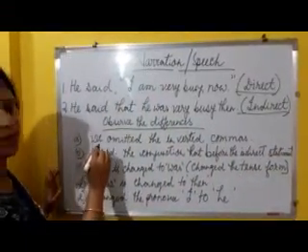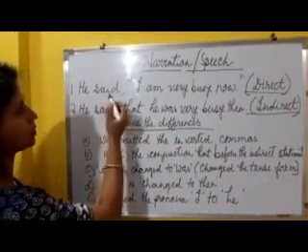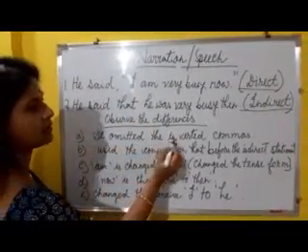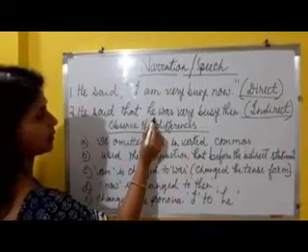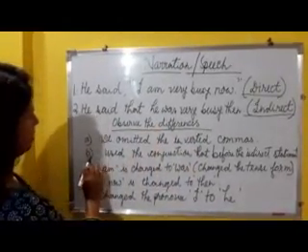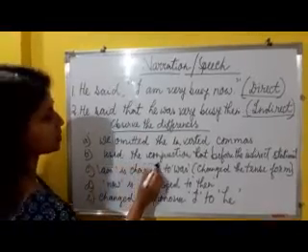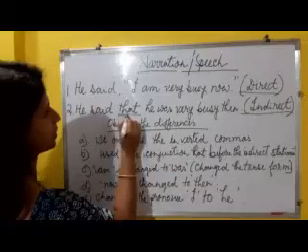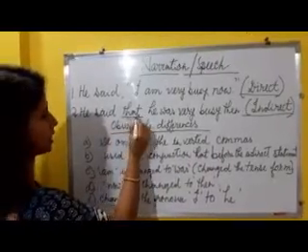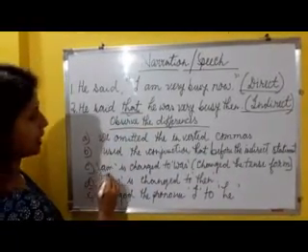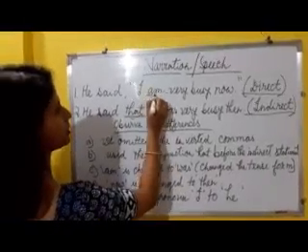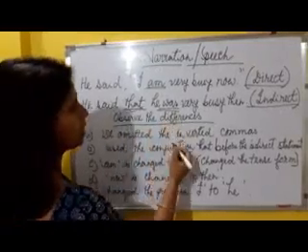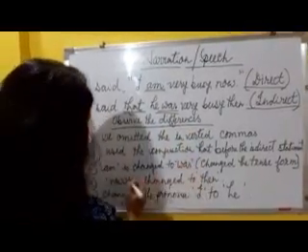Now let us observe the differences. What did we do to change from direct to indirect? Firstly, we omitted the inverted commas. In the second sentence, there is no inverted comma. Secondly, we used a conjunction "that" before the indirect statement. Thirdly, "am" is changed to "was". The verb "am" is changed to "was" in the second sentence. That means we changed the tense form.